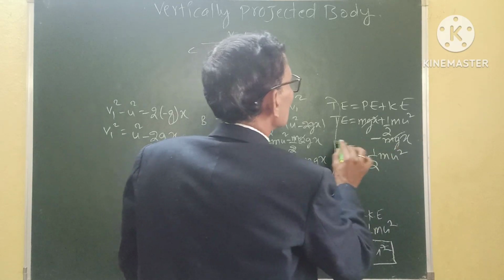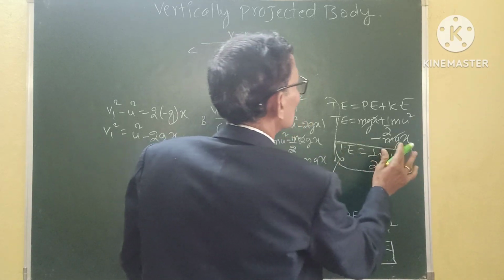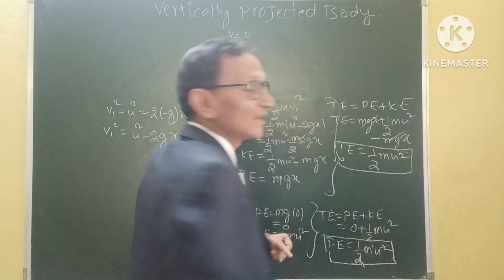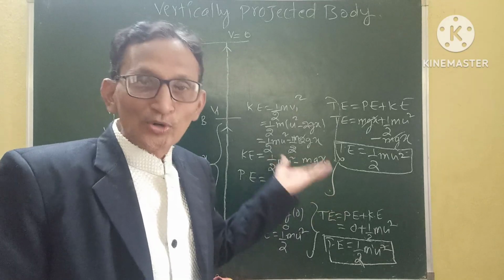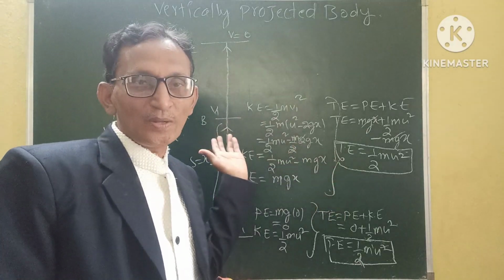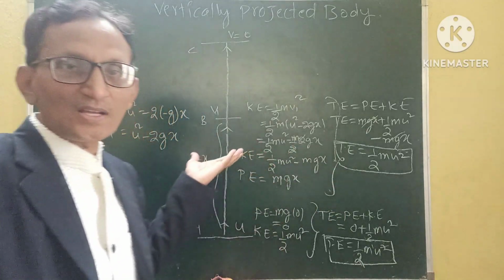So at the point B, what is the velocity here? Half m u square is the energy, that is the kinetic energy. Half m u square is the total energy present in the body at the point B, which is at the distance x from the ground.